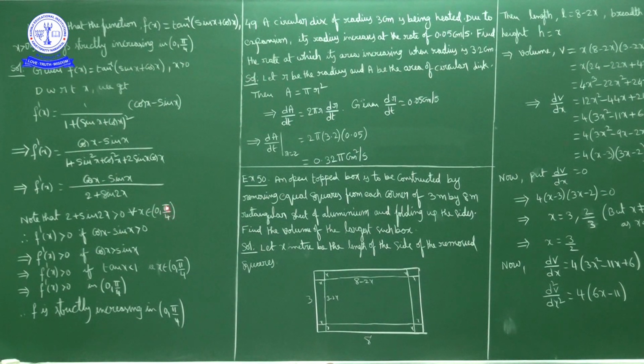So 0 to pi by 2 is the first quadrant. In the first quadrant sin is positive, so sin 2x is positive. Positive plus 2 is again positive. So the denominator is positive.